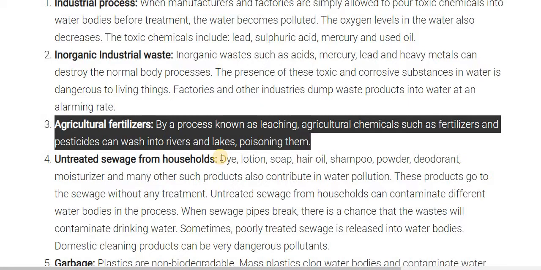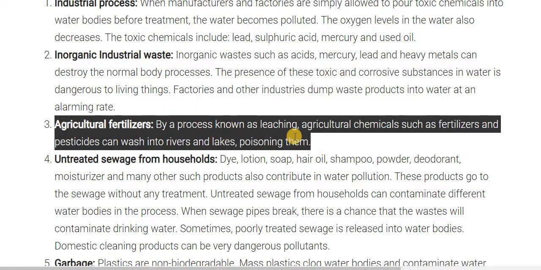As we know, for removing pests and weeds, farmers use pesticides and weedicides, and then it is washed out and that water is collected into the river, lake or groundwater. So it has a toxic effect on the river, lake, etc., poisoning them. So the third cause is agricultural fertilizer.